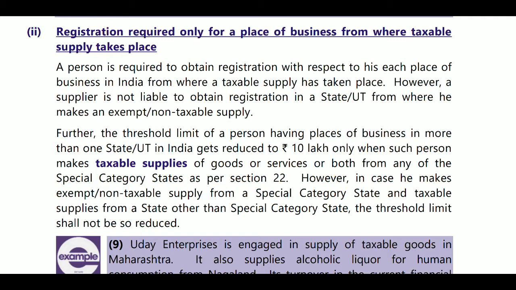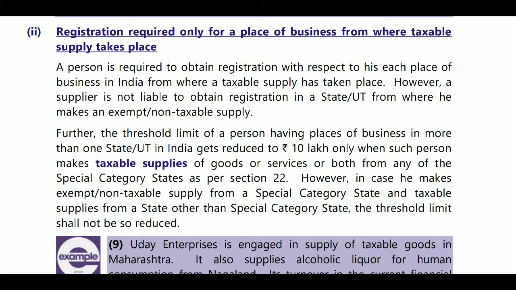Further, the threshold limit of persons having places of business in more than one state or UT in India gets reduced to 10 lakhs only when such a person makes taxable supplies of goods or services or both from any of the special category states as per section 22. So the special category states' turnover will be attracted when they are taxable supplies.